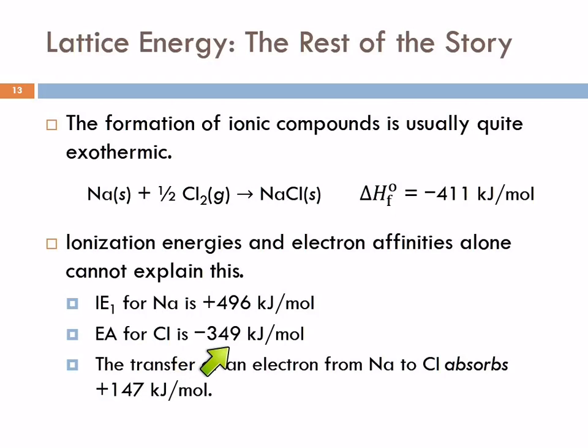That's only going to evolve 349 kilojoules of energy. And if we add these together, we see that just looking at the transfer of an electron from sodium to chlorine, that should actually absorb 147 kilojoules per mole. It should be endothermic, and yet we observe that it's exothermic. So what's going on? It's the lattice energy.